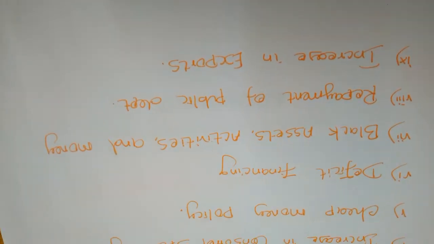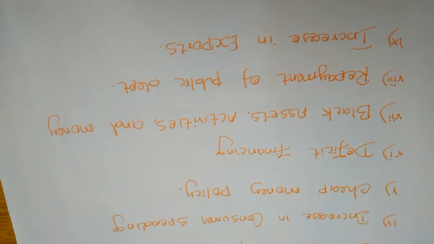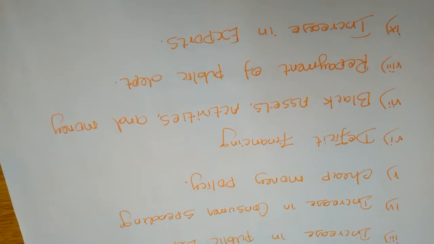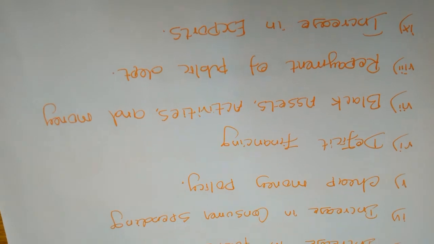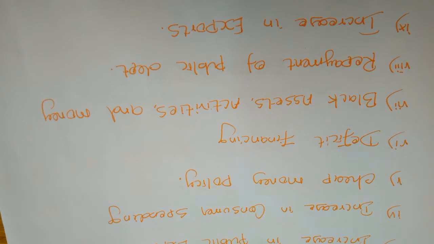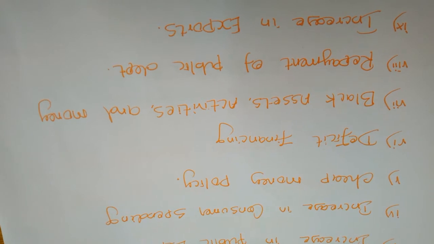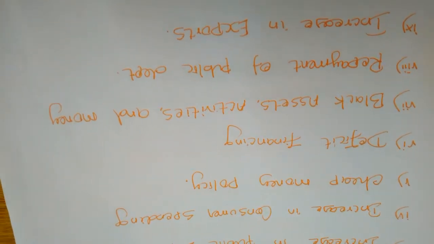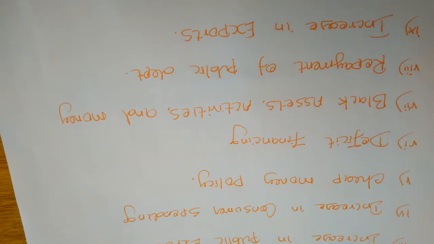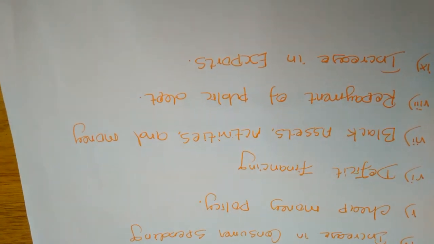Deficit financing means the government makes a deficit budget every year. When they create the deficit budget, it will require some effort. In this effort, they will print more money, or otherwise increase the supply of money in some other way. Then whatever happens because of the increased supply of money will happen in our nation. The next cause: black assets, activities and money.